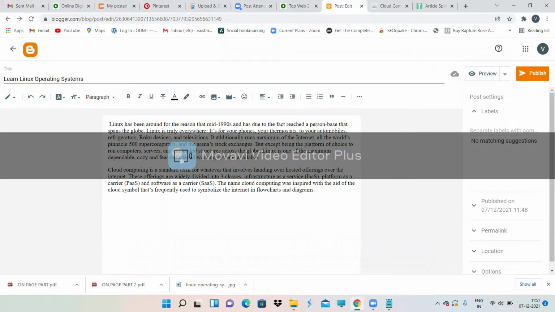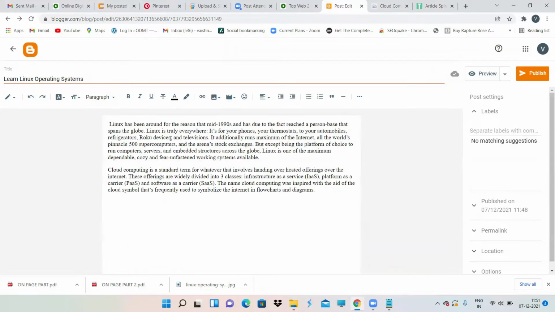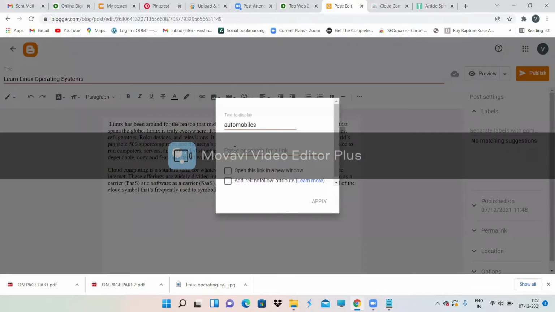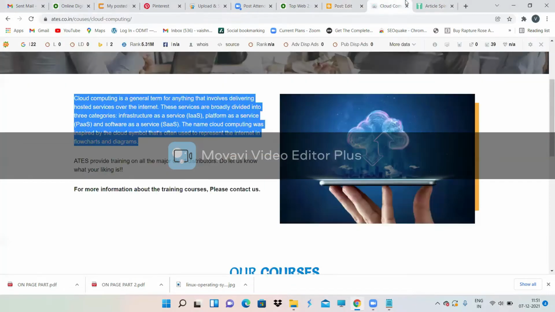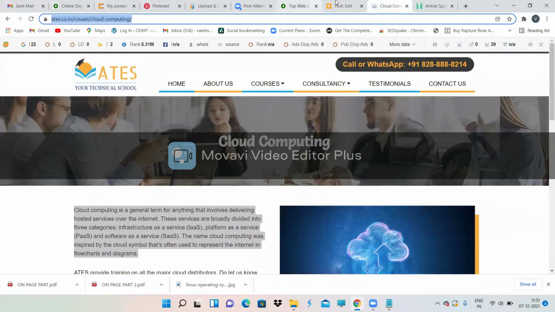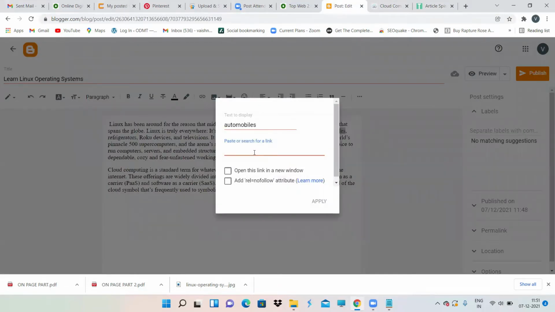For which letter you want to give a backlink, it's up to you. Use any proper keyword to give a backlink. So for now, I'm giving, yeah, automobiles is a good word. So let's take this word automobiles, select it and just go to your website. Now take this, come back over here and paste it.